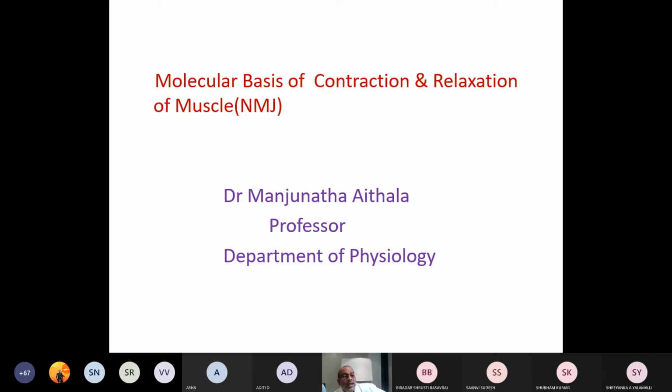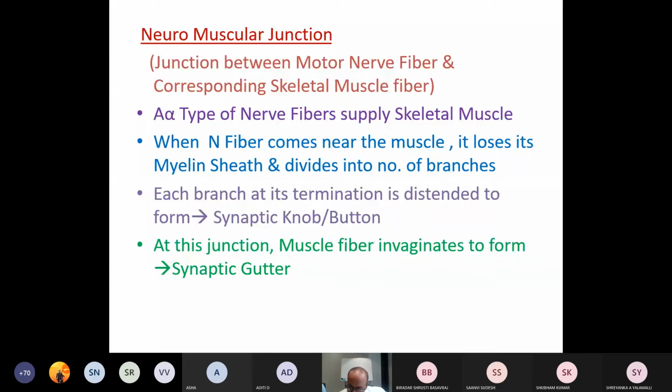So today we are going to continue the previous topic, that is the molecular basis of muscle contraction. Now it is its extension in the form of neuromuscular junction as well as excitation-contraction coupling and related topics. So neuromuscular junction, it is the junction between motor nerve fiber and corresponding skeletal muscle fiber.